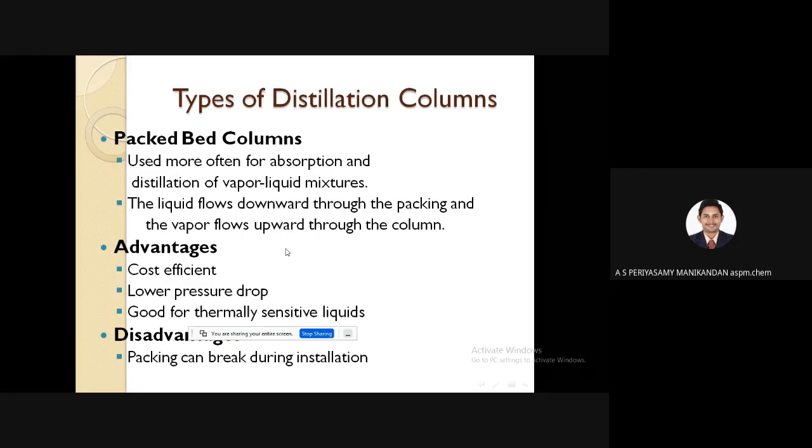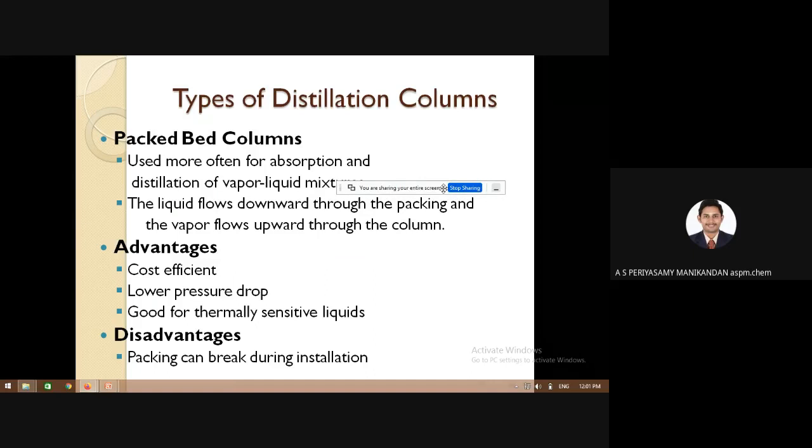The advantages of the packed column: it is very cheap, cost efficient, and technically good for liquid gas separation. The pressure drop involved is lower, and you can also handle thermally sensitive liquids. But the disadvantage is that it is very difficult to install.